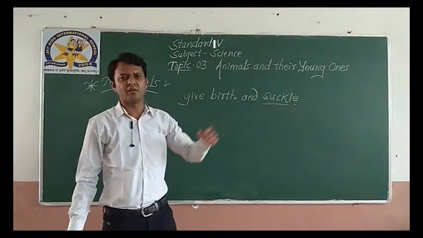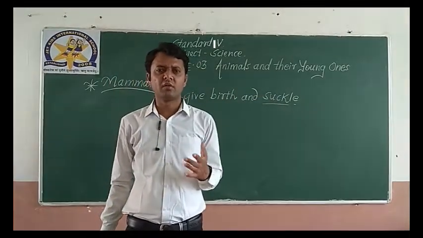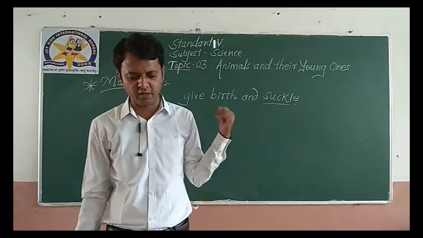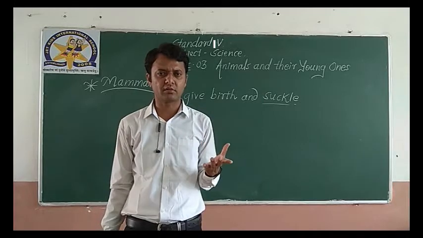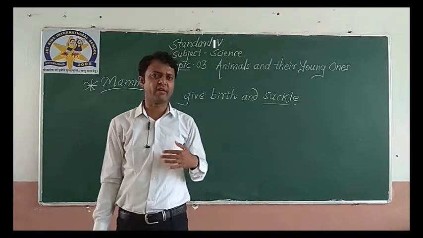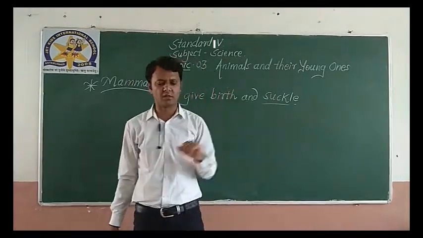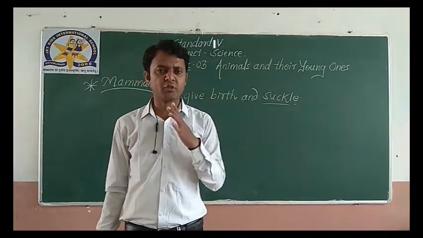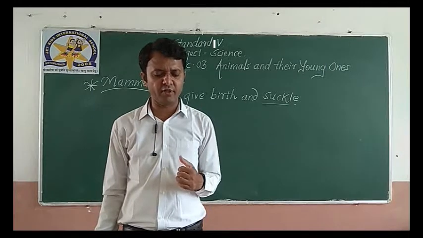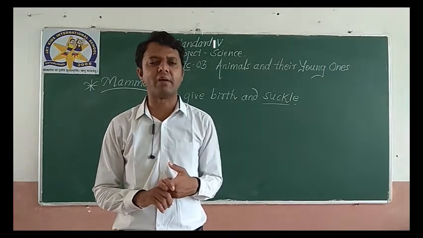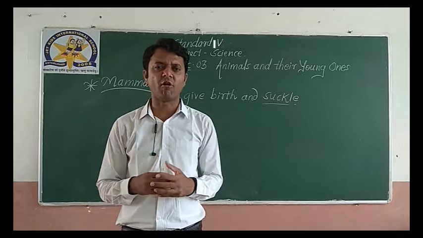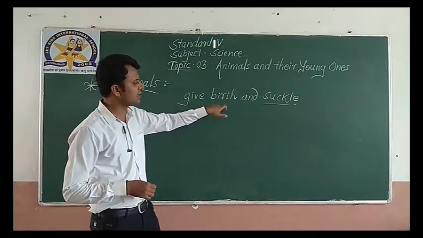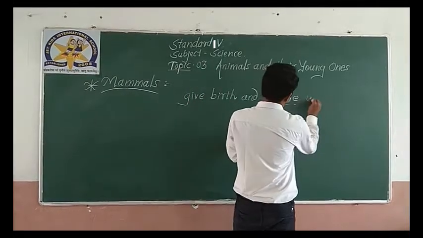Suckle means to feed young ones with their own milk. So animals that give birth to their young ones and suckle them with their own milk are called mammals. Simple definition of mammal: animals that give birth to their young ones and suckle them with their own milk.